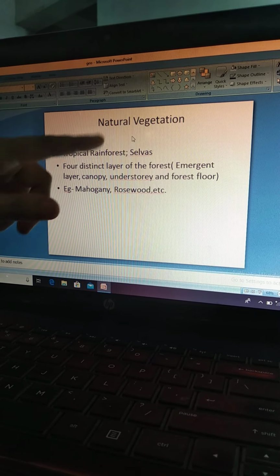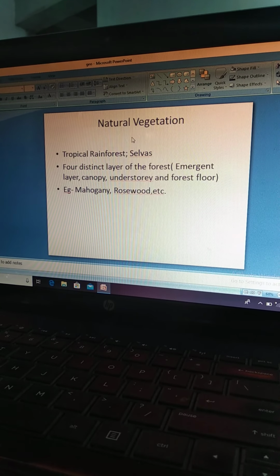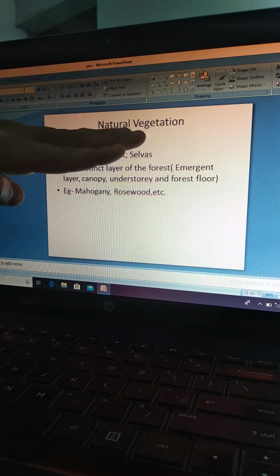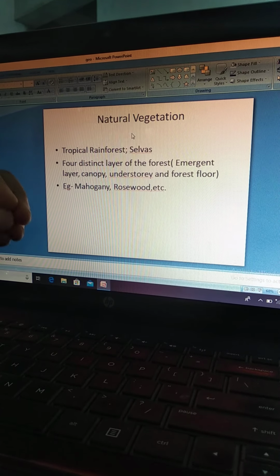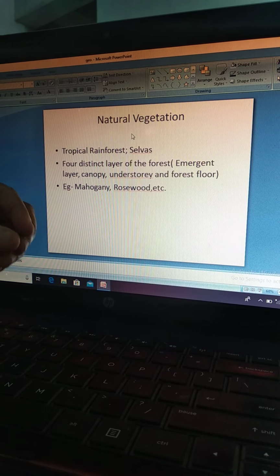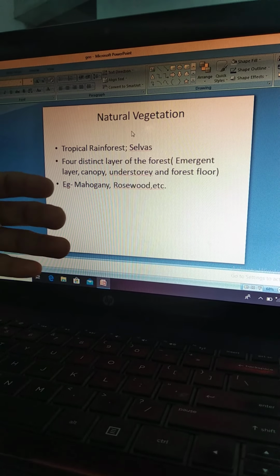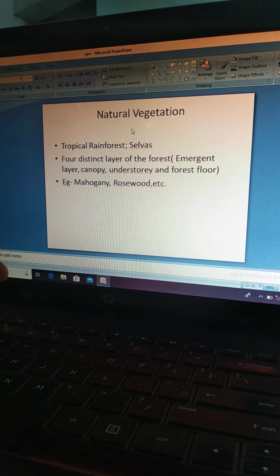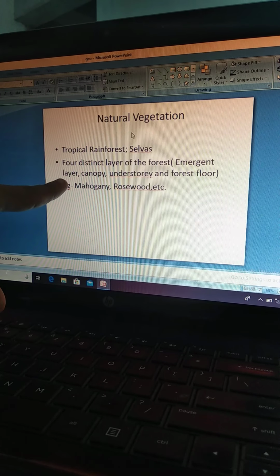Now the next topic which comes here, after the climate, is the natural vegetation of the place. I hope you know the meaning of natural vegetation. Natural vegetation is basically the trees or plants which grow on their own without any human intervention. We grow plants, we grow crops, but the plants which grow in an area naturally form the natural vegetation of that particular place. This natural vegetation is directly connected to the rainfall of any place.